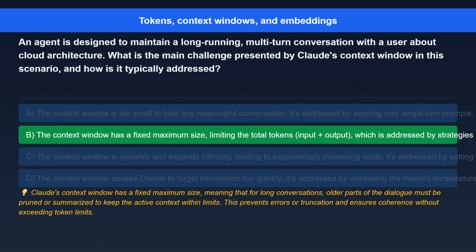The correct answer is, the context window has a fixed maximum size, limiting the total tokens, input plus output, which is addressed by strategies like summarization of past turns or intelligent retrieval. Here's the explanation. Claude's context window has a fixed maximum size, meaning that for long conversations, older parts of the dialogue must be pruned or summarized to keep the active context within limits. This prevents errors or truncations and ensures coherence without exceeding token limits.